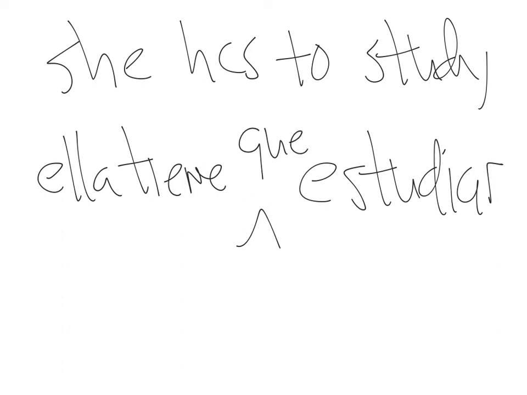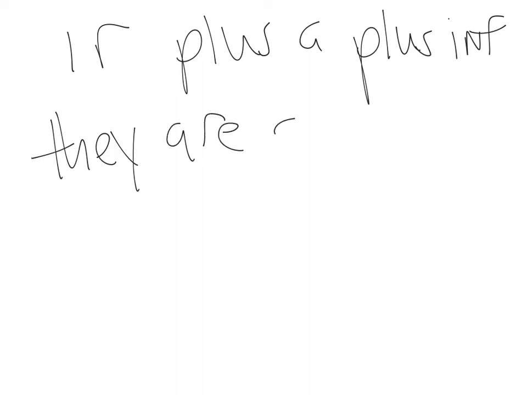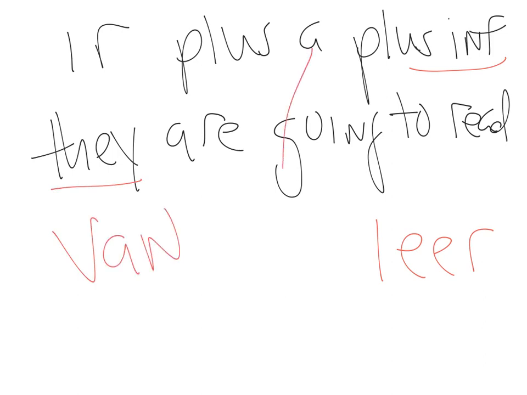Now let's go to el último, called ir a infinitivo. Ir plus a plus infinitivo. And that means to be going to do something. So let's say they are going to read. That would be again, infinitivo. So what's the infinitivo to read? Leer. So I know that's the last part. But they are going to, we need a form of ir. The they form is van. Ellos van. And then remember, it's a. Bring it down. Van a leer. They are going to read.